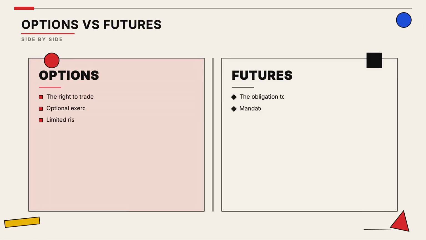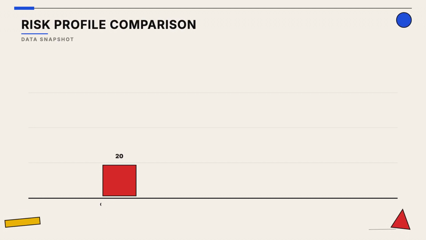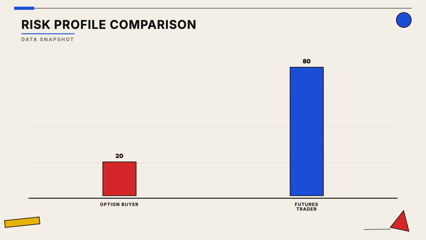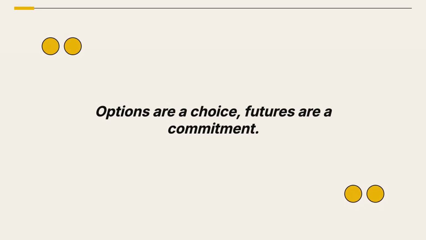The main difference is that options give you a choice, while futures represent a binding legal obligation to fulfill the contract terms. Futures often involve higher leverage and risk because you are obligated to complete the trade regardless of where the market price ends up. Keep this simple distinction in mind. Options provide flexibility, whereas futures require you to follow through on the transaction.